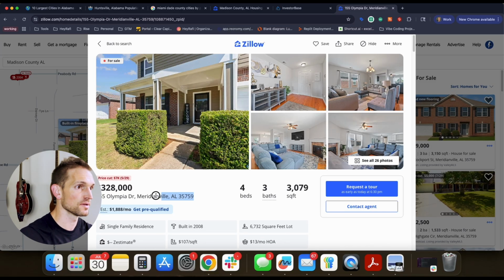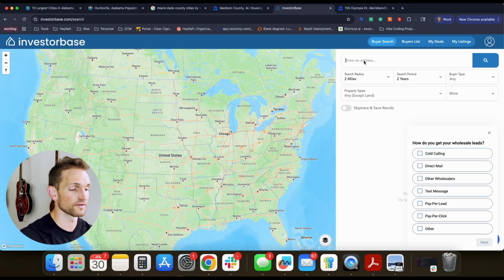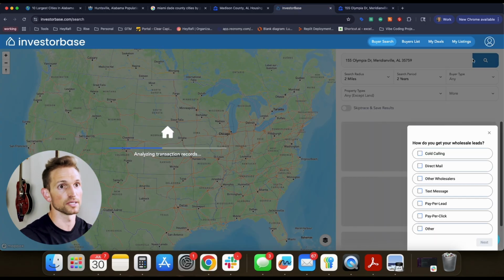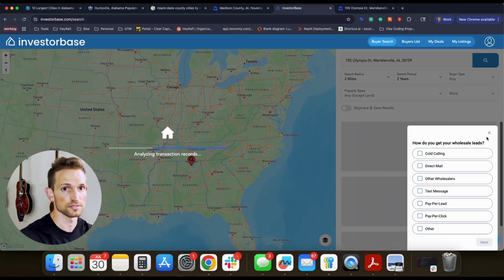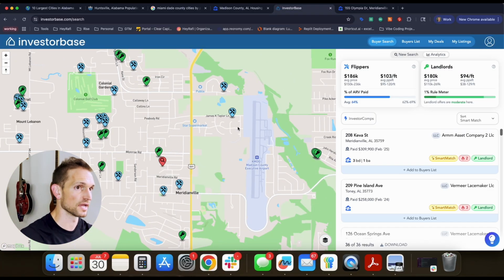I'm going to go ahead and pull it up. I'm going to grab the property address off of this property. I'm going to go to InvestorBase, enter this property in, and hit search. That is going to bring me to the area.